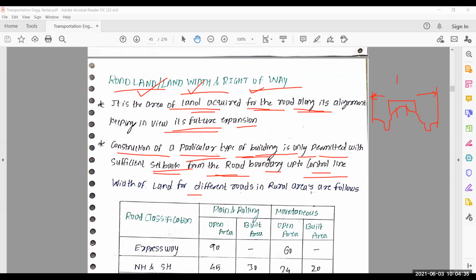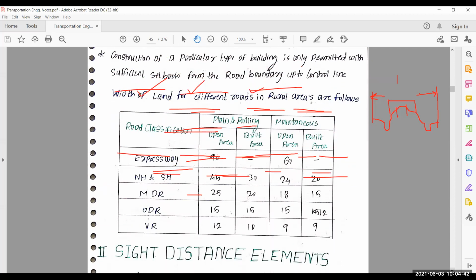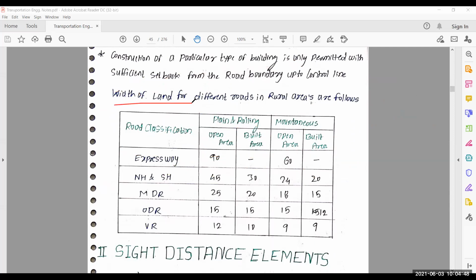So move forward. Width of land for different roads in rural areas is as follows. Road classification: first one is expressway, second one is national highway, state highway, third one is major district road, fourth one is other district road, fifth one is village road.